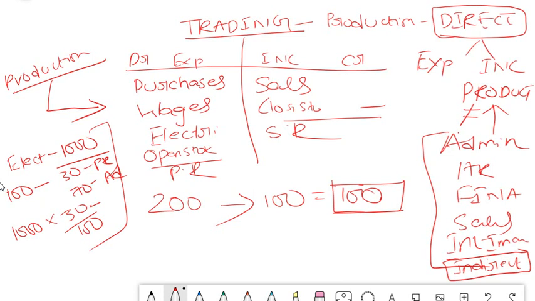The main thing which you need to understand, trading is related to production, directly related to production. P&L is other than production, your admin, office, finance and other related expenses and income. So I'm just deleting this.